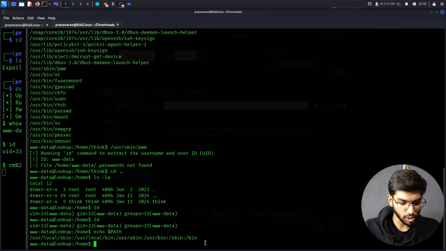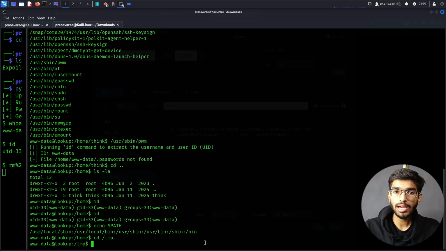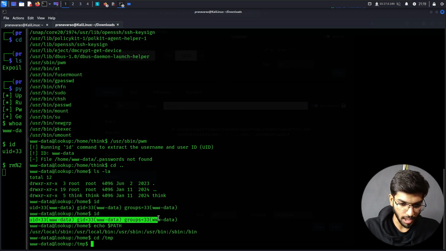So what we'll do is, let's go to the temp directory. Okay, so temp, and then let me create a file called id. Now inside this file id, I want to have a very specific command. So first thing, let me copy this one, and let's say echo. This will be saved into id so that I don't have to specify it later.